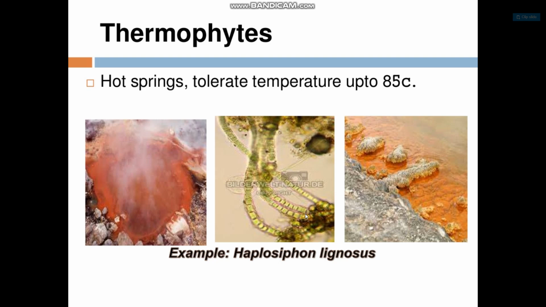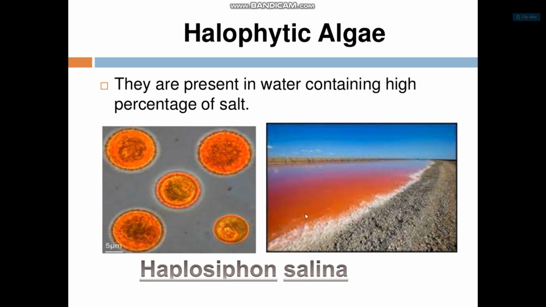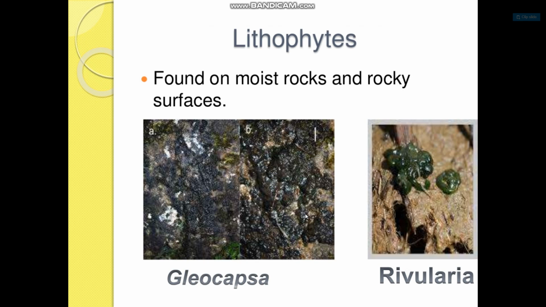Thermophytes are present in hot springs and tolerate temperatures up to 85 degrees Celsius. For example, Hapalosiphon laminosus. Halophytic algae are present in water containing a high percentage of salt. Example, Hapalosiphon salina.